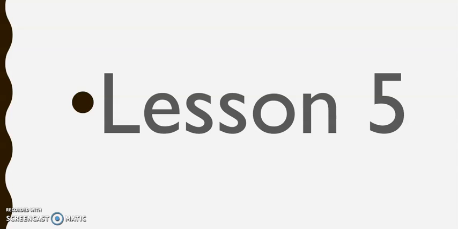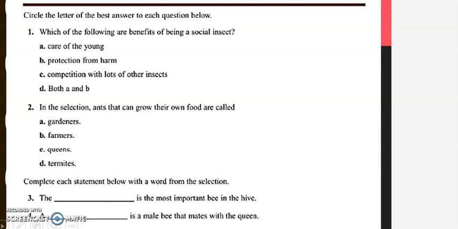Super easy, right? Lesson 5. Lesson 5 talks about which of the following are benefits of being social insects, right? In the selection, ants that can grow their own food are called, remember, the bees, the ants, and the function of every insect in the nest or in the anthill, right? So gardeners, farmers, queen, termites.